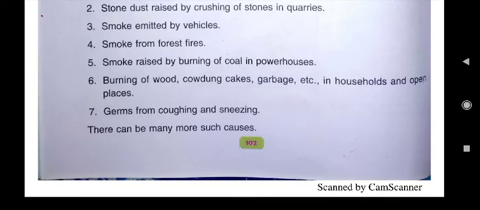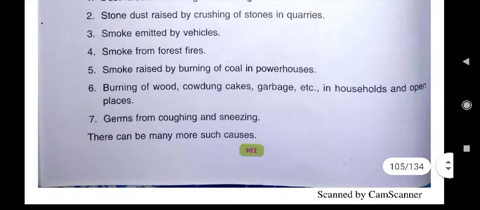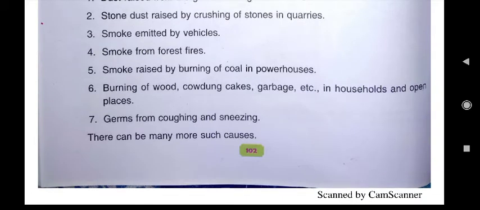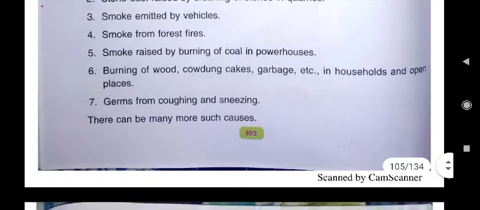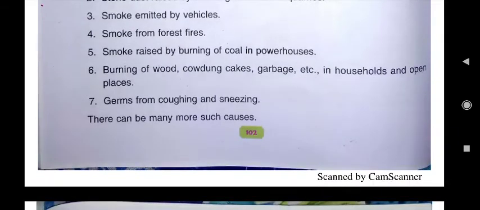Powerhouses means the factories where the electricity is being generated. You must have seen the long big chimneys, and through these chimneys smoke rises by burning of coal. They also make the air dirty. Then burning of wood, cow dung cakes, garbage, etc. in households and open places.